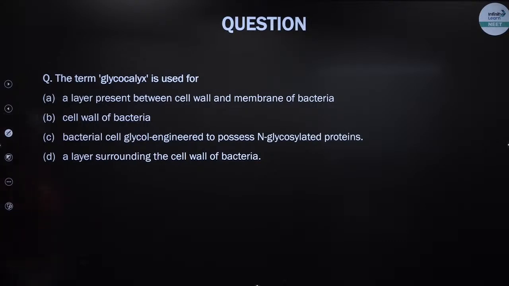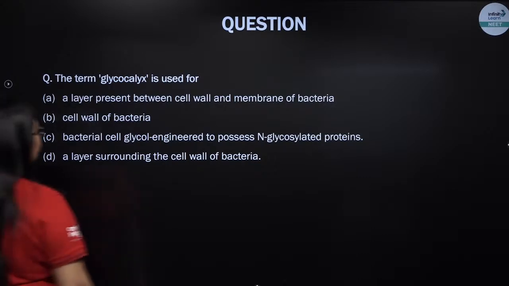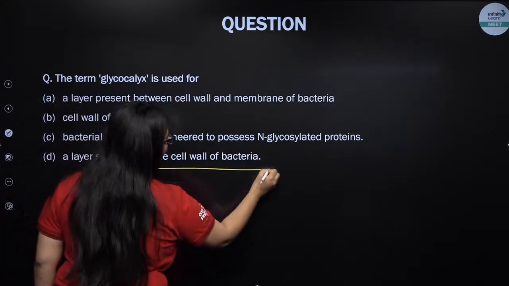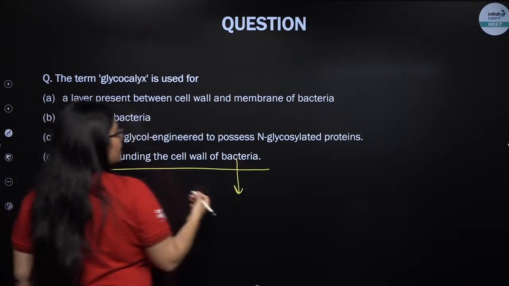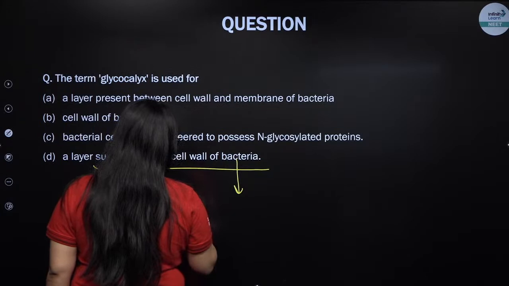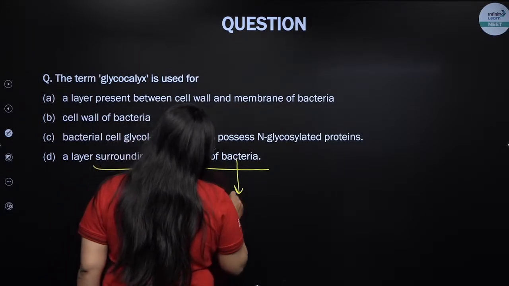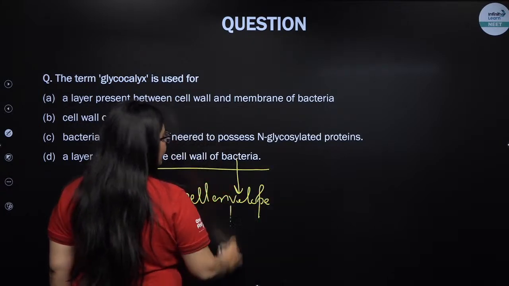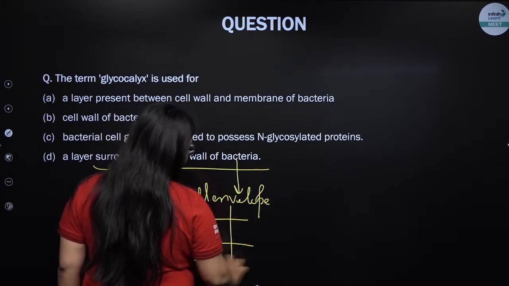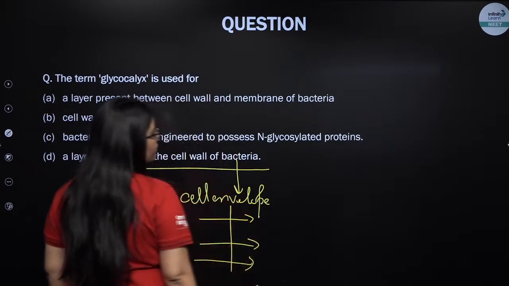So, glycocalyx is used for a layer surrounding the cell wall of bacteria. In a bacteria, my dear students, a prokaryote, there is a cell envelope. They possess a cell envelope, right? This cell envelope is made up of 3 layers.